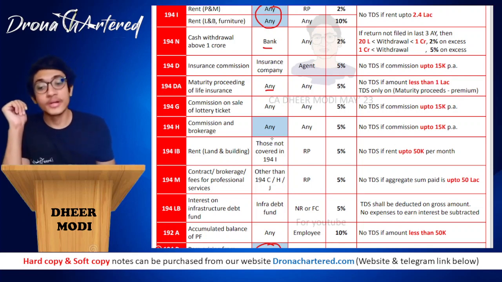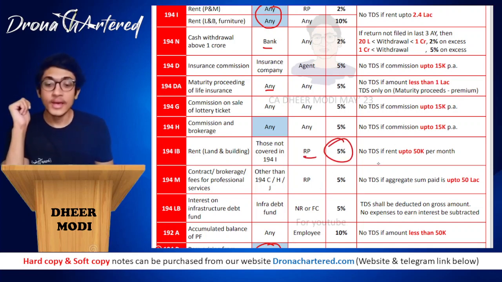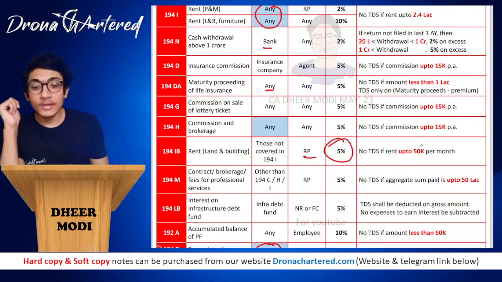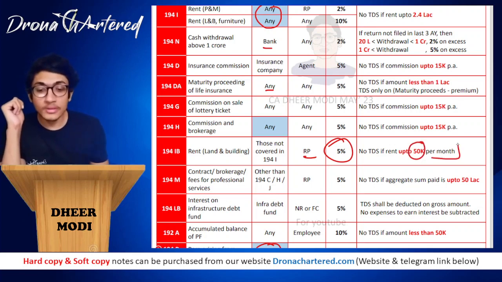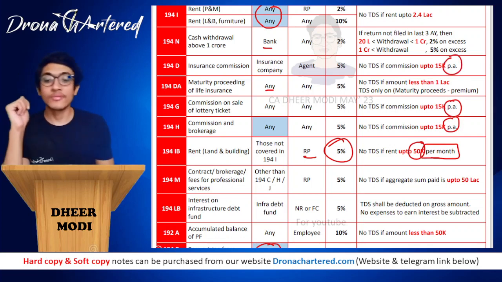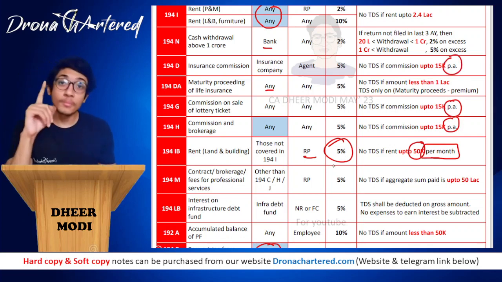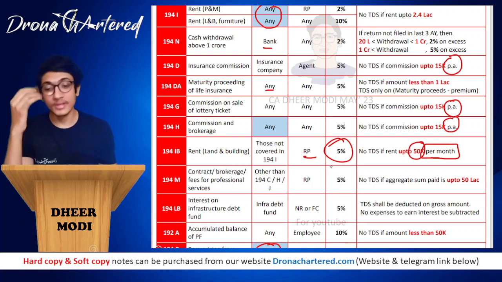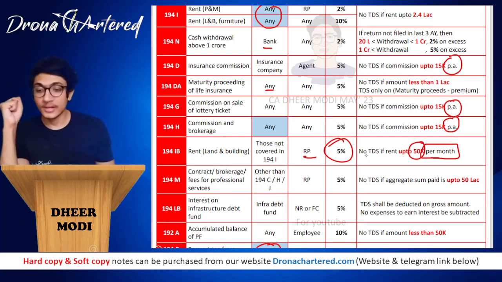If the deductor is those not covered under section 194I, of course, resident person rate is 5% and no TDS if rent is up to 50,000. Remember, this is per month over here. Over here, we had always studied per annum. In this section 194IB, it is up to 50,000 per month. The moment it is more than 50,000, then TDS has to be deducted.